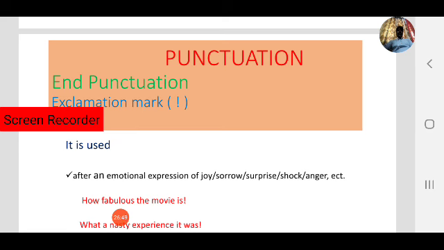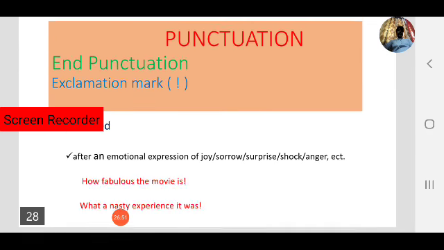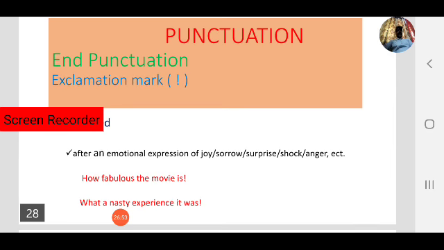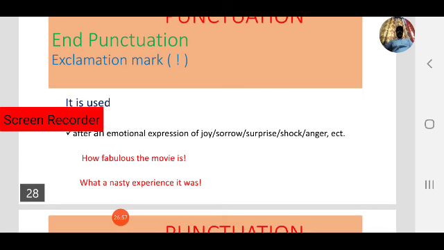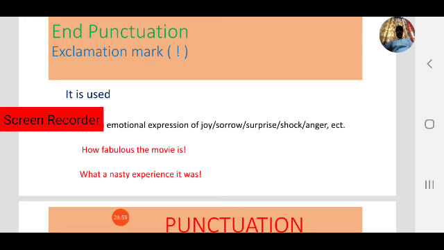In all emotional expressions we use an exclamation mark. For example, how fabulous the movie is! That is one type of emotion. Next, what a nasty experience it was!